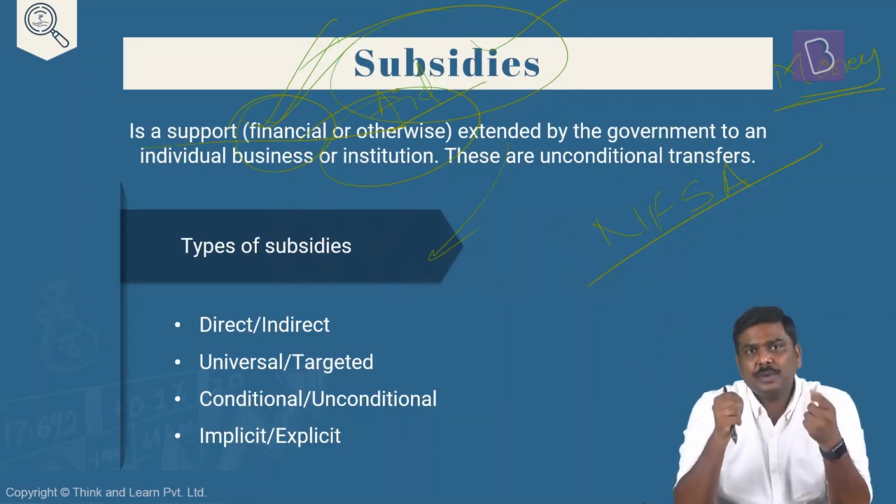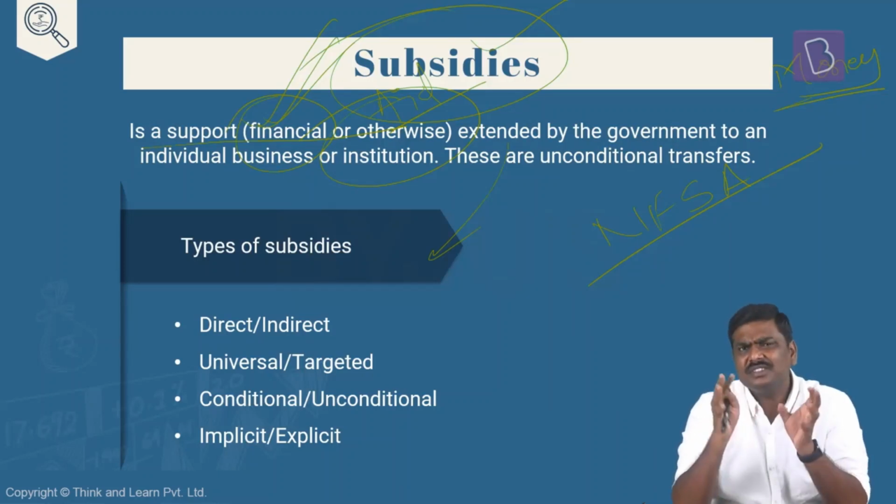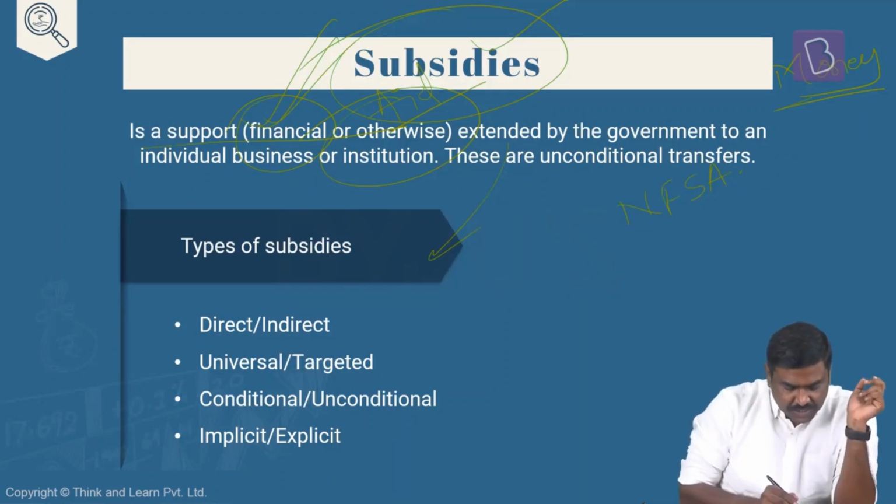Please do not worry. But here and there, if you've seen the newspapers, if you've been reading certain material, these kinds of terminologies in the context of subsidies will be used. Let's try to understand these particular terminologies. First classification, or first type of subsidies will be direct and indirect. With this particular caveat, let's begin the discussion on direct and indirect subsidies.